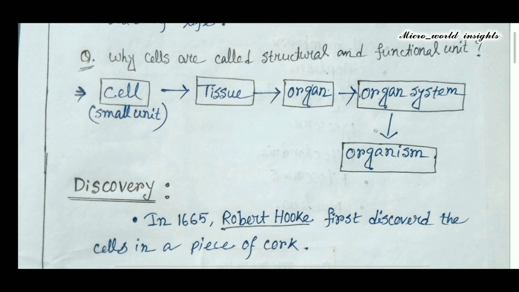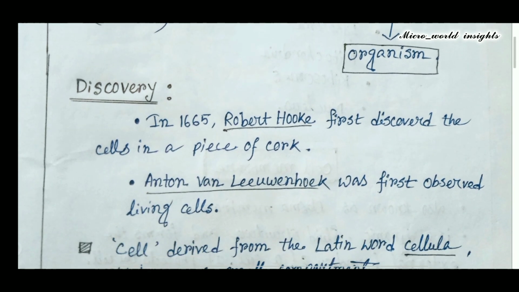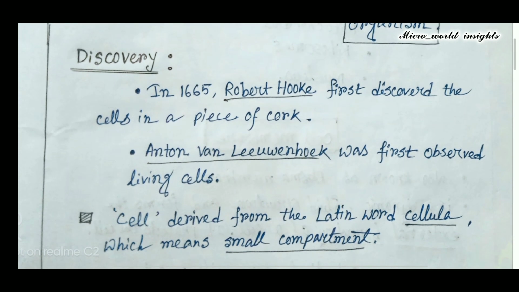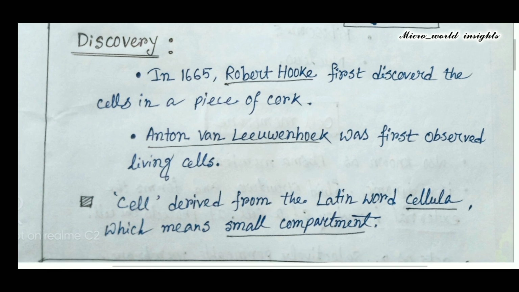Next, discovery of the cell. In the year 1665, Robert Hooke first discovered the cell in a piece of cork and also coined the word cell. Anton van Leeuwenhoek first observed living cells. The word cell is derived from the Latin word cellula, which means small compartment.